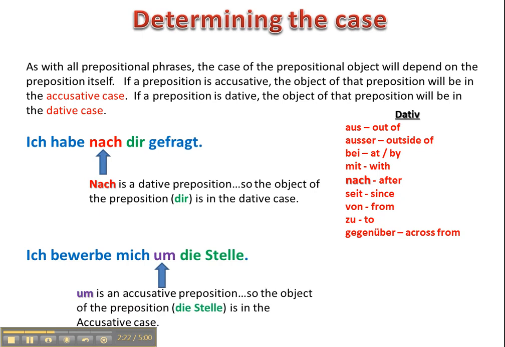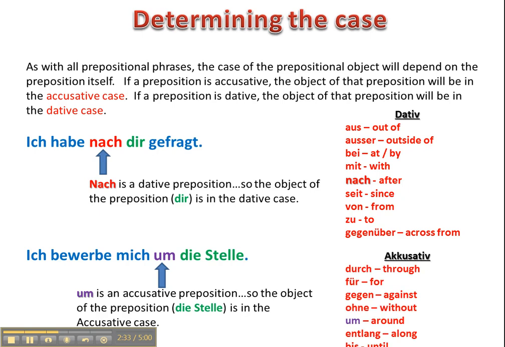Um is an accusative preposition, so the object of that preposition, die Stelle, is in the accusative case. I am applying for this position. Okay, the accusative case prepositions are durch, für, gegen, ohne, entlang, und bis. So these are the accusative prepositions.